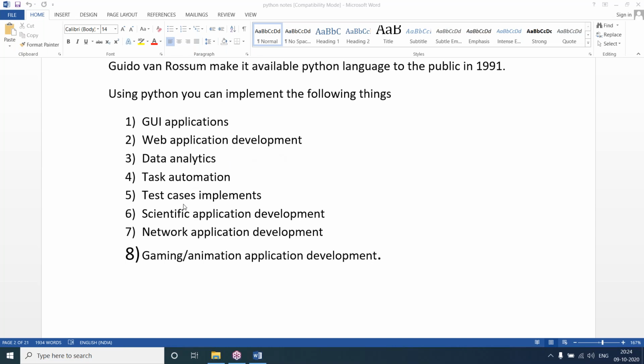Okay, and here you can see test cases implementation is there. Here I'm explaining about this fifth point. So Python, as I said before, is for developing applications and it works as a testing tool also. Whenever you want to test the applications, it is done by using Python. In Python, we have PyTest, Splinter, tools or software like that. By using them, testing can be done.